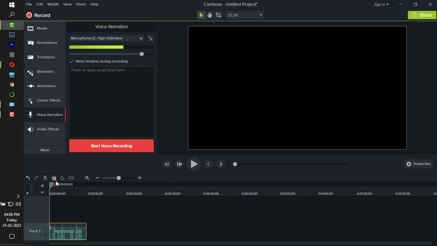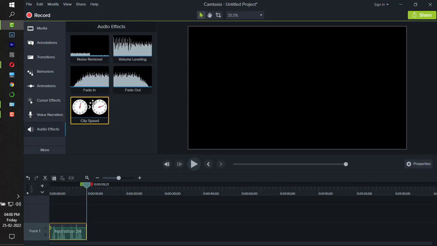If you listen carefully, there is a background noise. You know, whenever you don't speak, there will be a humming noise in the background, right? So we can remove it.